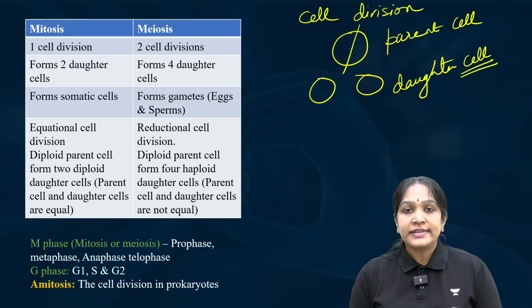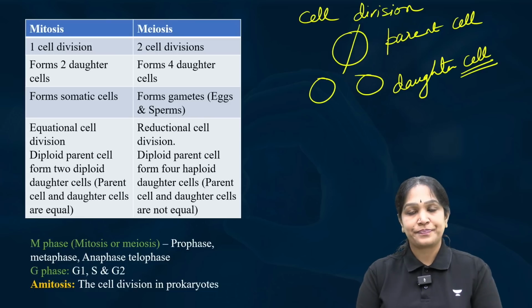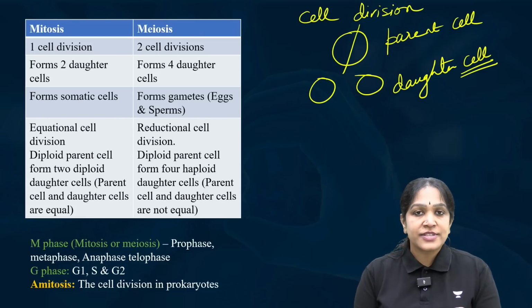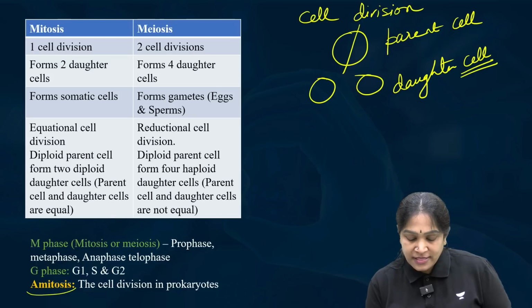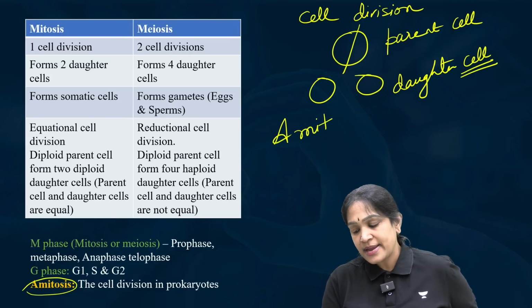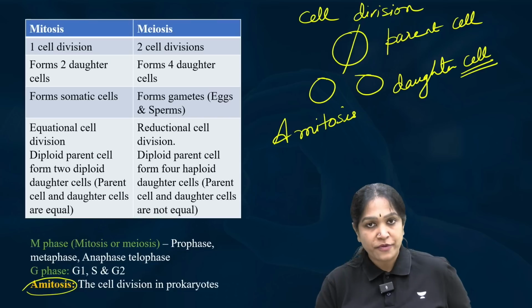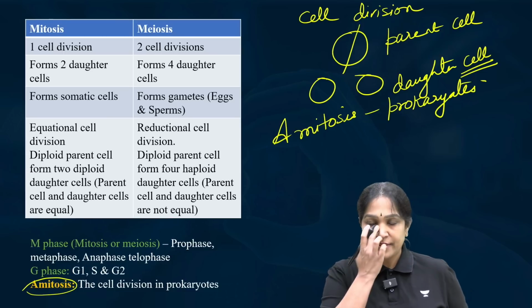We have different types of cell division depending on the type of the cell. What do we call the cell division in the prokaryotic cells? In the prokaryotic cell, we call the cell division amitosis. Amitosis is the name of the cell division in the prokaryotic cells, bacteria and all that, right?